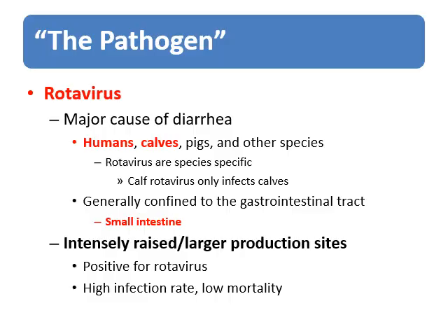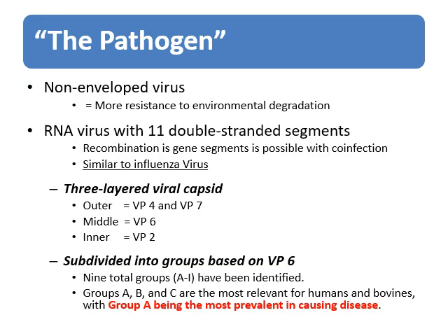Rotavirus is a non-enveloped virus, which makes it more resistant to environmental degradation. It's an RNA virus with 11 double-stranded segments, allowing for genetic recombination during co-infection, similar to the influenza virus. The virus is made by a 3-layered capsid with VP4 and VP7 proteins on the outer layer, VP6 in the middle, and VP2 on the inner layer.